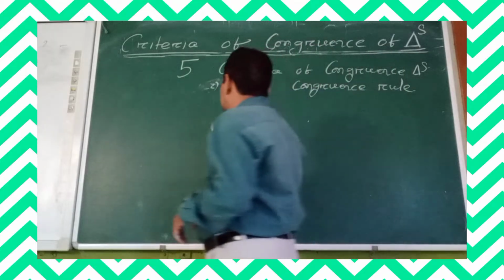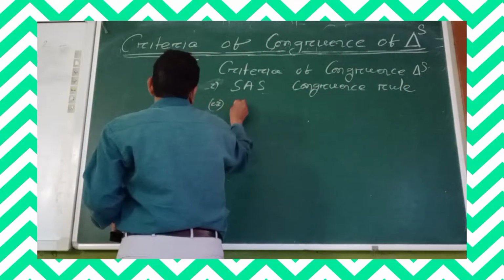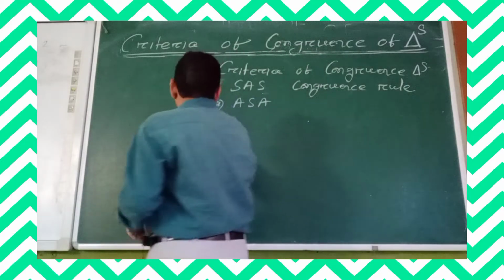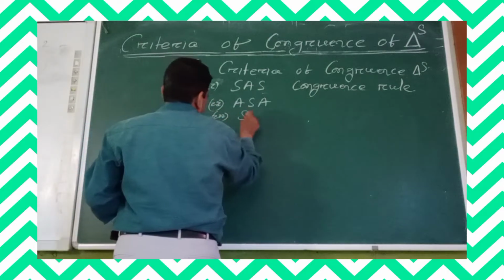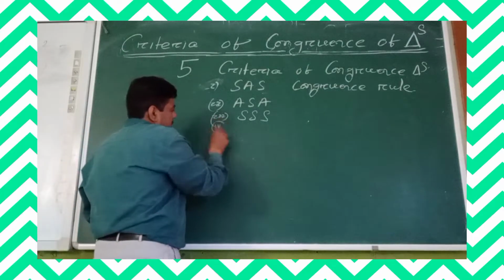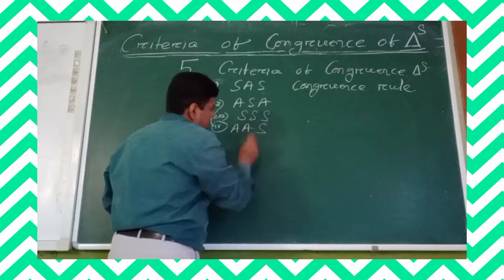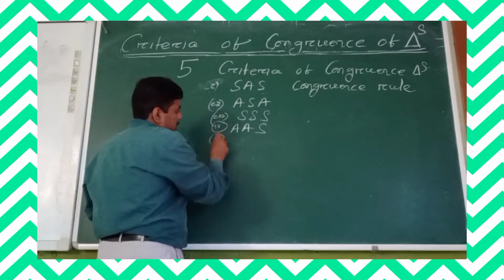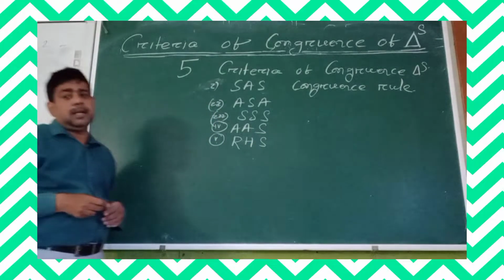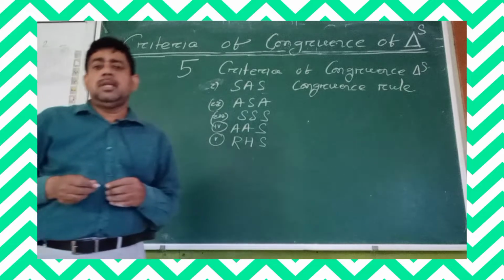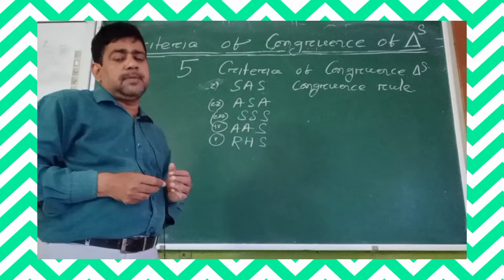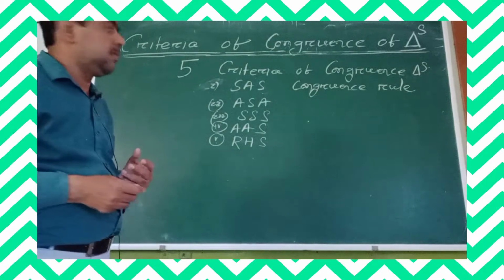The second criterion is known as the angle side angle congruence rule, the third one is the side side side congruence rule, the fourth one is the angle angle side congruence rule, and the fifth one is the right angle hypotenuse side congruence rule. So these are the 5 criteria under which triangles can be congruent. Try to remember these 5 criteria. We are going to explain them one by one.